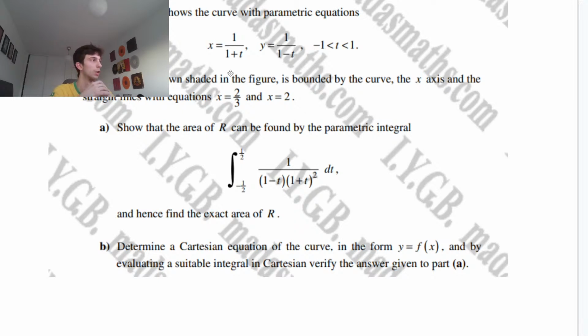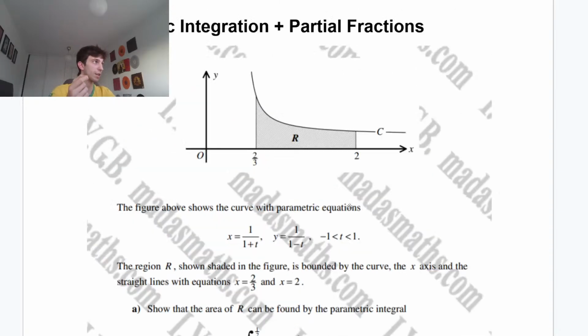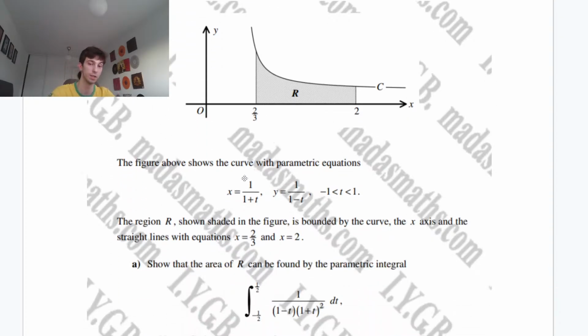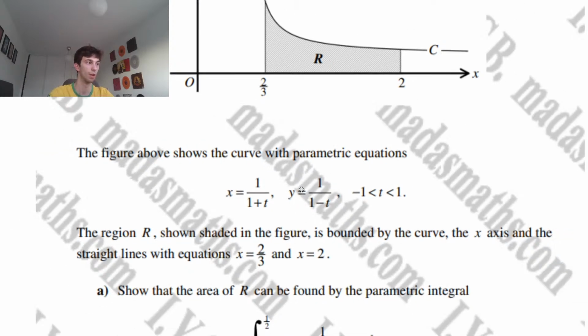It could be something else. Don't get intimidated. Just experiment around on the question. Don't get stressed. So anyway, we're going to determine a Cartesian equation of the curve in the form y equals f of x, and by evaluating a suitable integral in Cartesian, verify our answer to part A. So the integral is going to be quite easy because we know we're going to have y's and x's. So we can use these limits of x, integrating with respect to x. So that won't be too tricky. Finding the Cartesian, also not too tricky. In this question, all we have to do is make t the subject of the formula and then plug it into our y parametric equation. Nothing crazy.